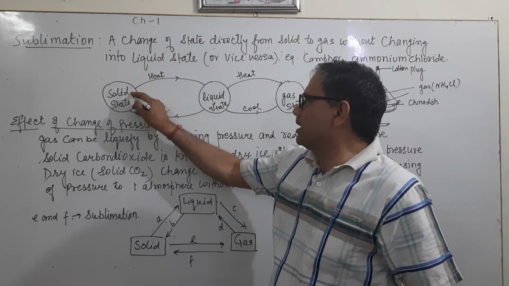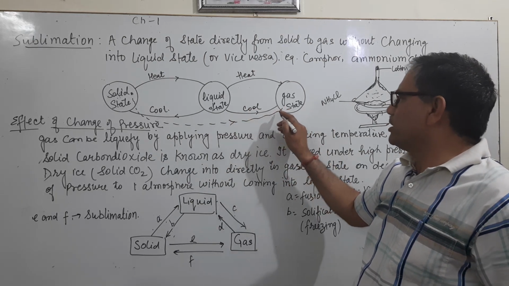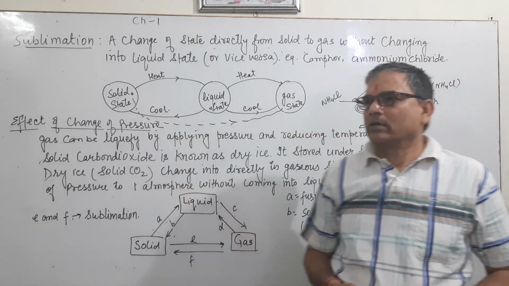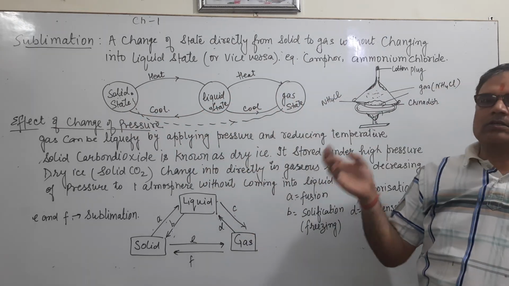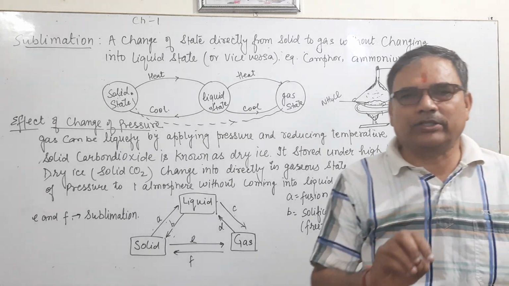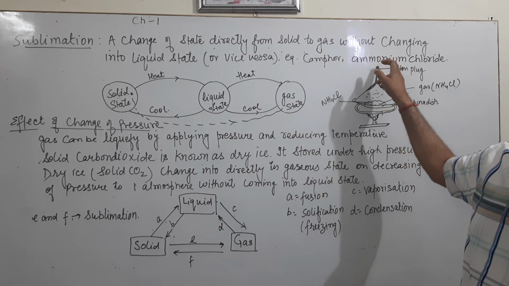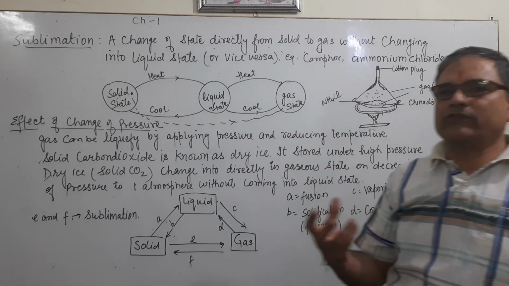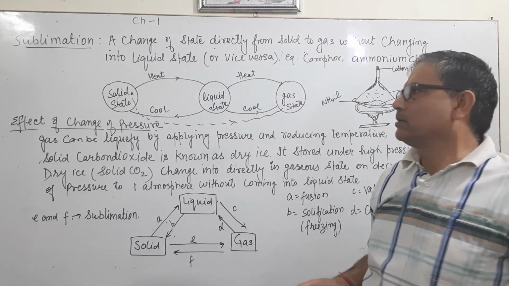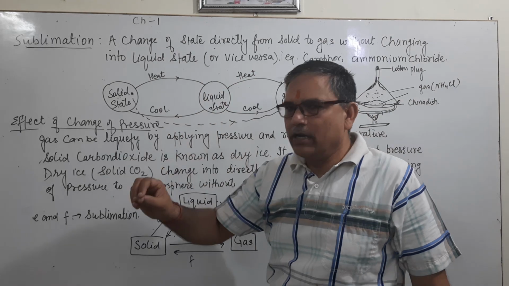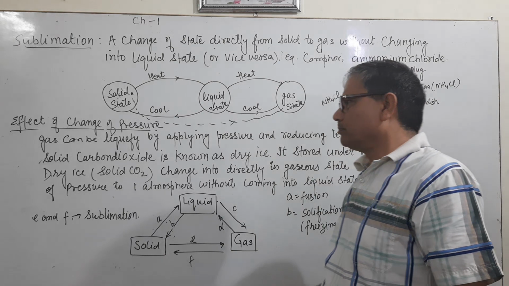If the process goes like this, or its vice versa, if a solid is directly changed into gas without changing into liquid, it is known as sublimation. Examples of sublimation are camphor, ammonium chloride and naphthalene balls. These are examples which show the change of solid directly into gas without changing into liquid.